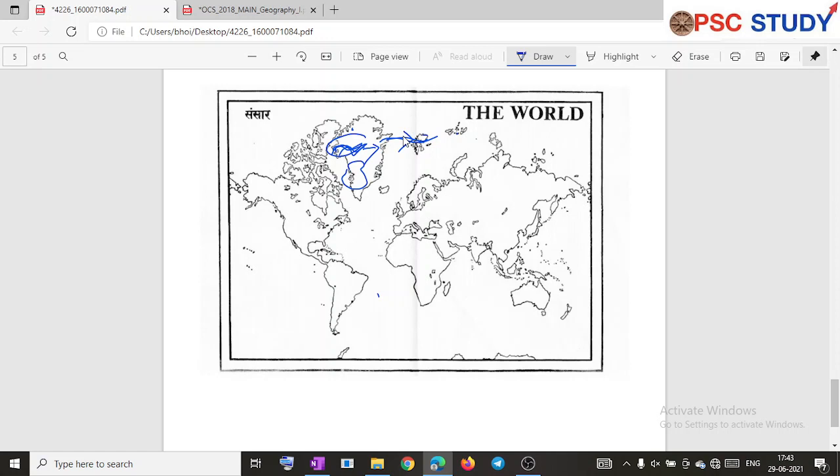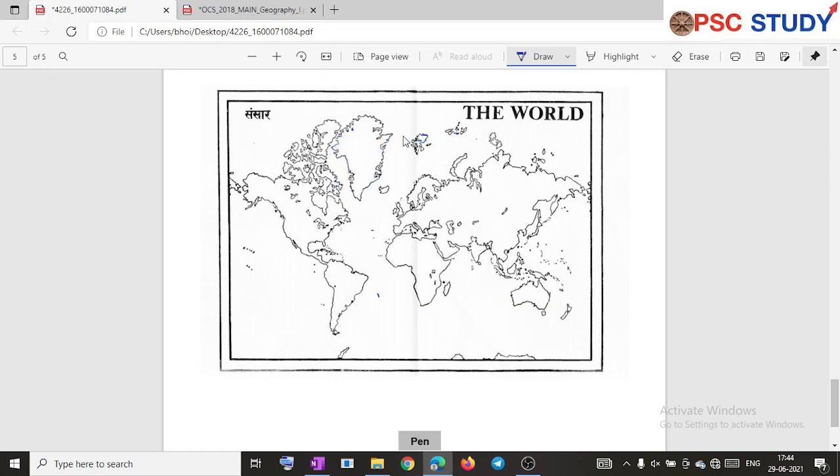And for areal features, like Lake Superior or a plateau, something large, you can do the areal view. Like if anyone asks to point out India, you need to draw the exact map, so it will be more geographical in perspective, and you will get full marks for that. So this is the major thing you need to know.